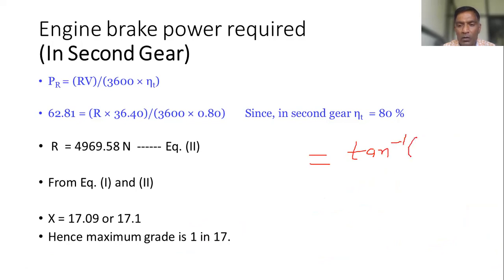Tan inverse, 3.36 degree. 3.36 degree. Good. So like this you can calculate, you know the trigonometric rules. Okay. Then should I proceed, Sachin? Yes, sir. Okay.